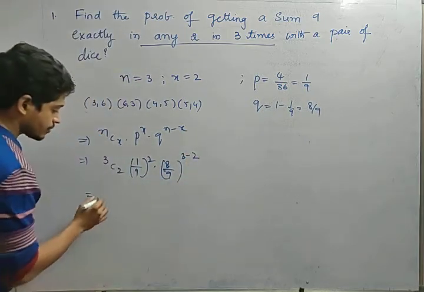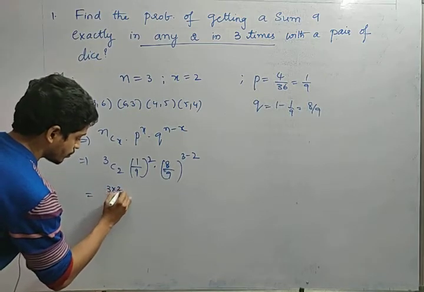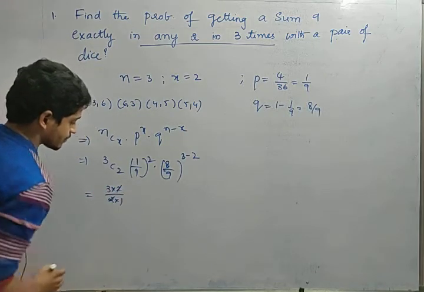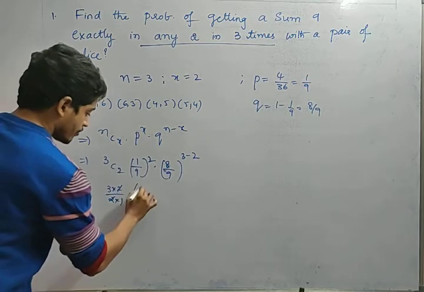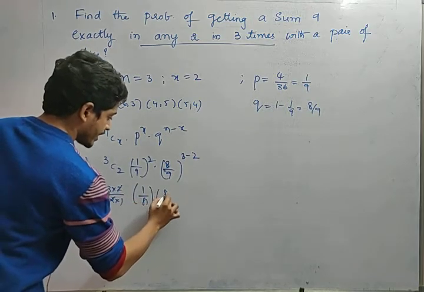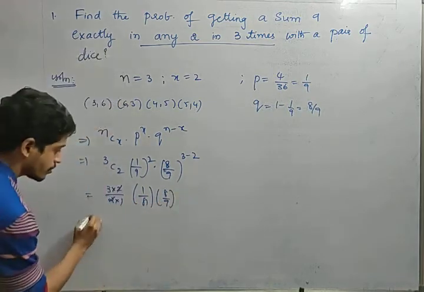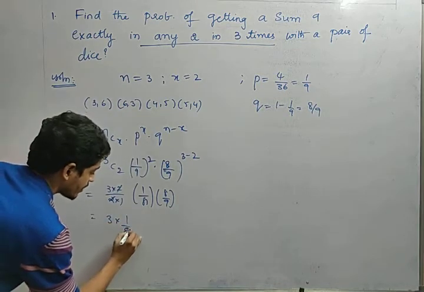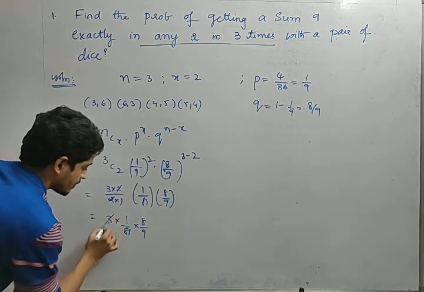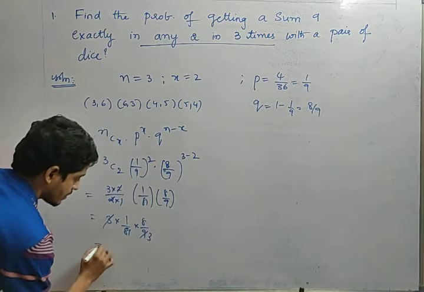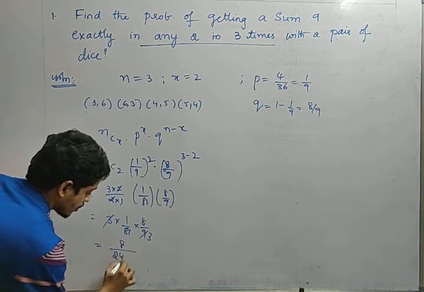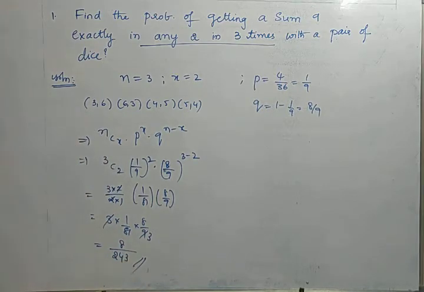So 3C2 in the sense 3 into 2 by 2 into 1, that is nothing but 3, and 1 by 81 into 8 by 9 whole power 1. So 3 into 1 by 81 into 8 by 9, that is nothing but 3 3s are 9, and so 8 by 243. This is the answer. So 8 by 243 is the probability of getting a sum 9 exactly 2 times in 3 rolls of a pair of dice.